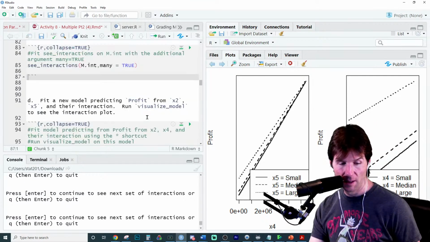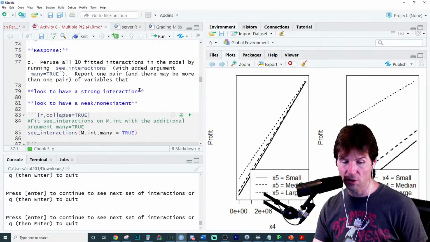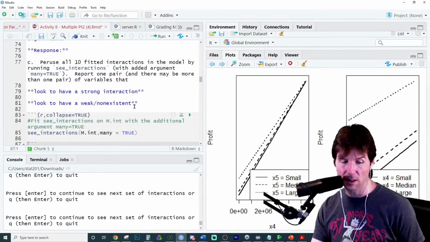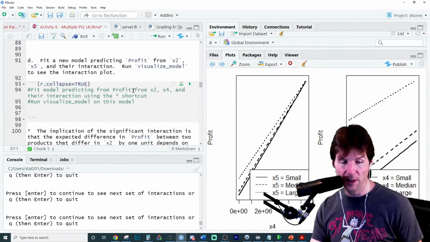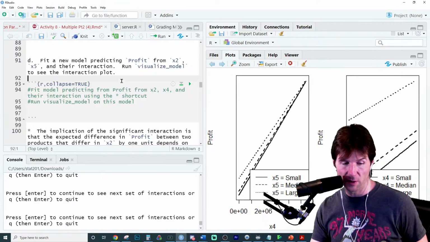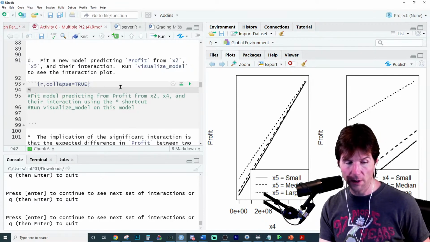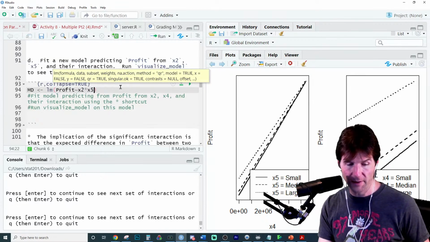Good review. Fit a model predicting profit. Did we do that? Look to have a strong interaction. Look to have a weak, non-existent one. So in the model, by running the directions, we did that right there. Good deal. And now fit a model predicting profit from X2 and X5, their interaction. So let's run this right here. Let's call it MD.